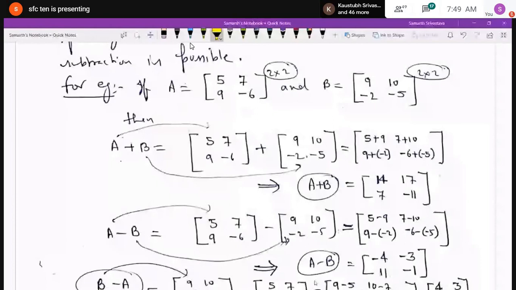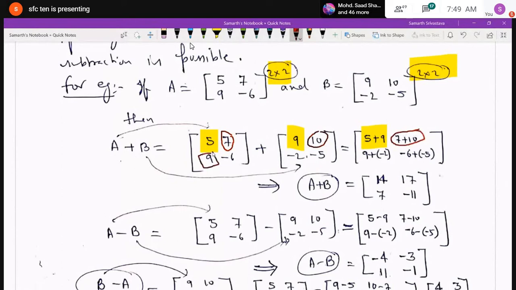Like I have added A plus B. So what I have done, I have added their corresponding elements. The first element is 5 in the first matrix and 9 in the second matrix, so I have written 5 plus 9. 7 plus 10 is the second element. 9 plus minus 2 is the third element. And similarly, the fourth element is minus 6 plus minus 5. After solving, the sum A plus B will be 14, 17, 7, minus 11.